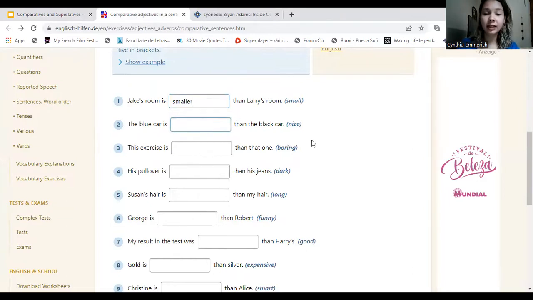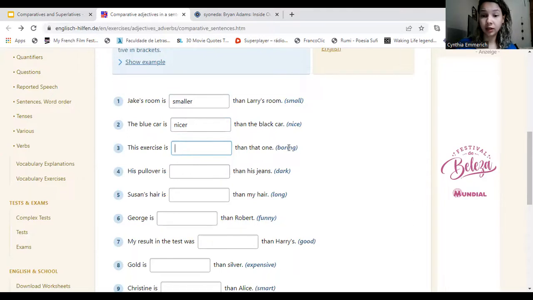The blue car is blank, then the black car. Then we have the adjective nice. How can we use it? The blue car is, remember, we just add the R by the end. So let's repeat. The blue car is nicer than the black car. The blue car is nicer than the black car. Good.